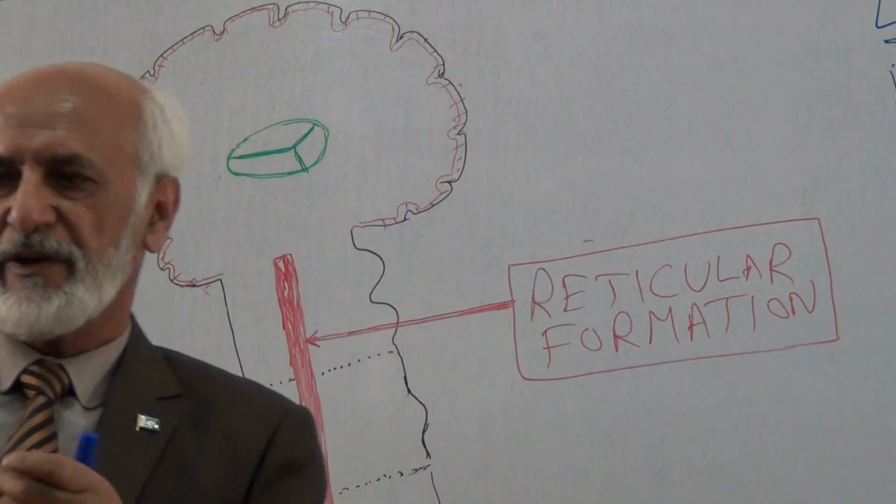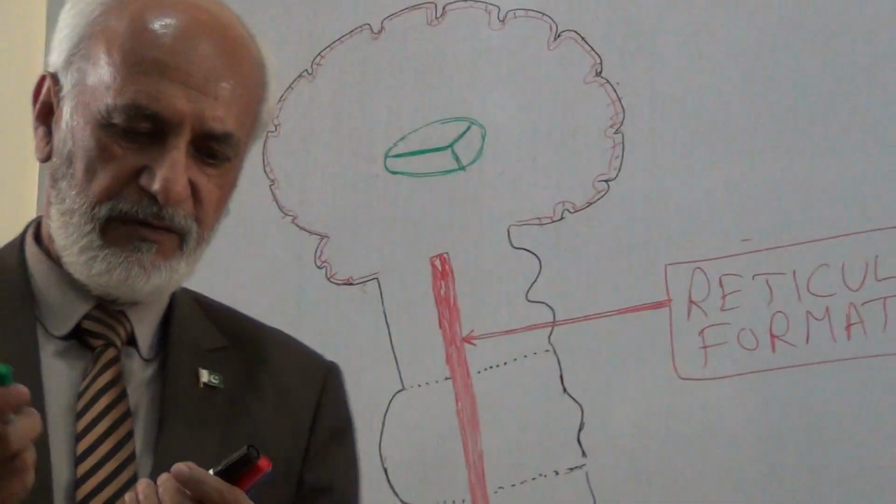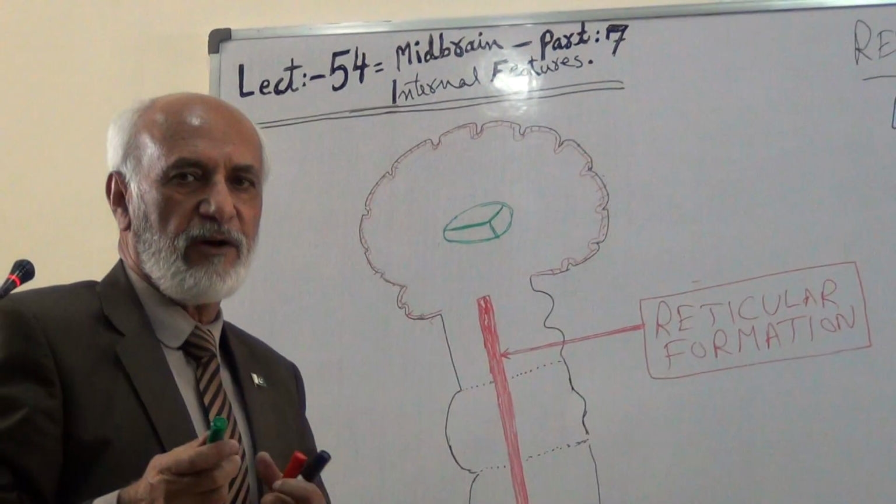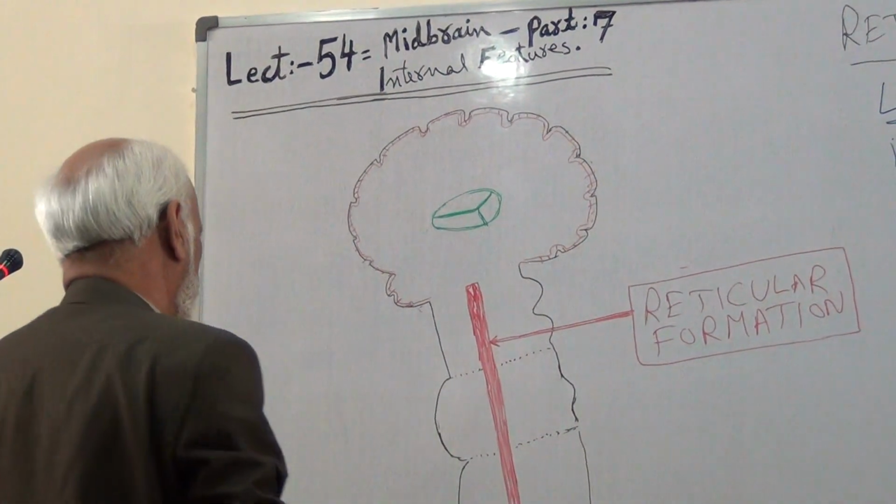Now I told you this reticular formation in the brainstem is sandwiched between the parts of the reticular activating system.